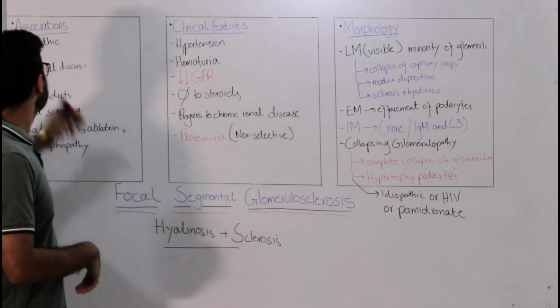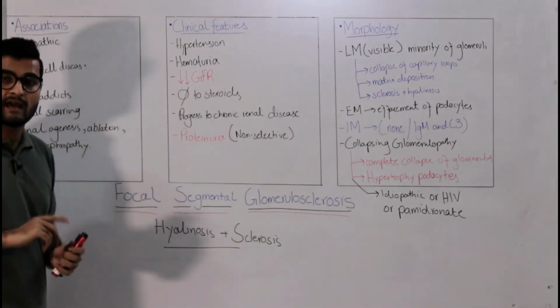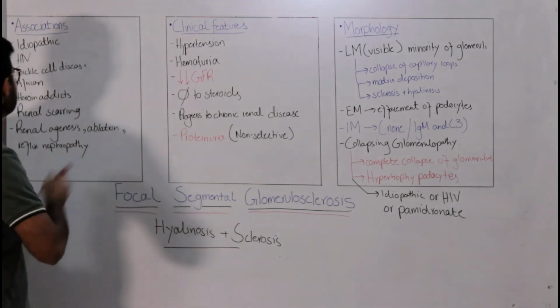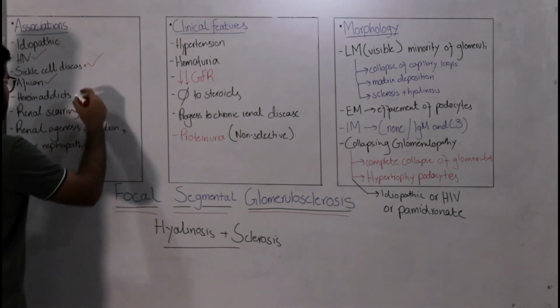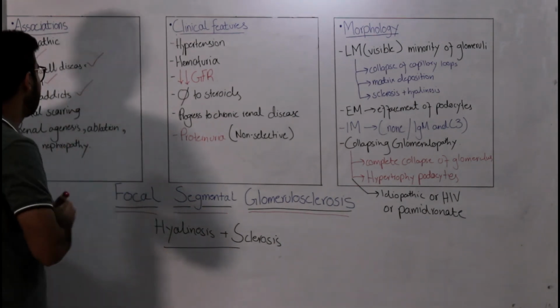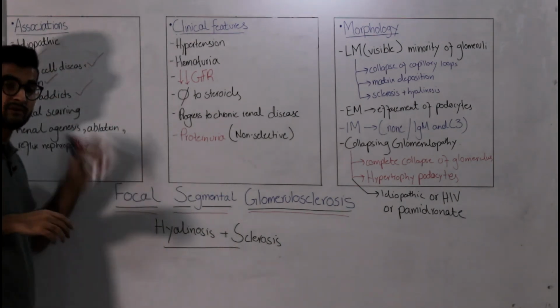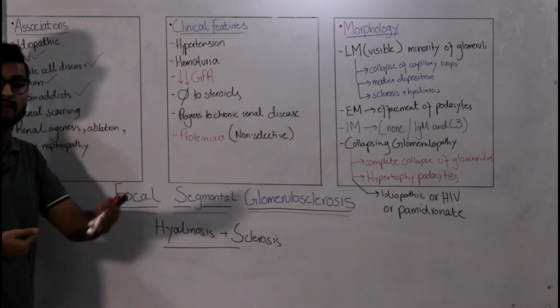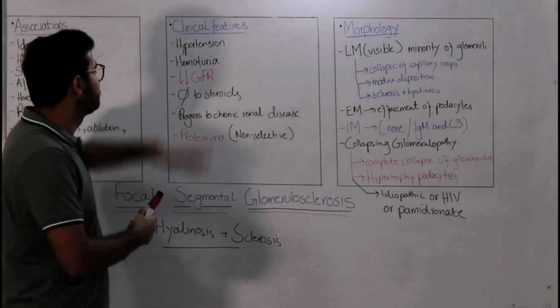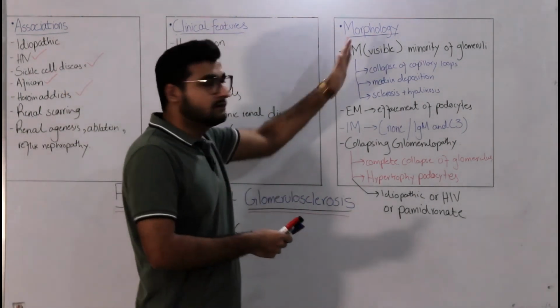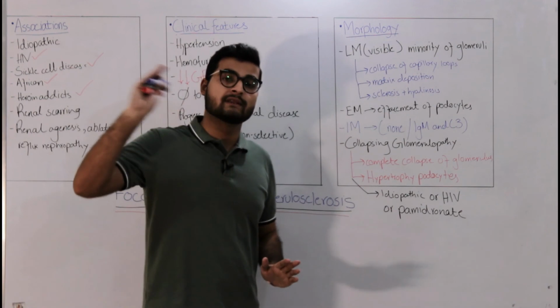So in this video we talked about the different associations that you might have with FSGS. A few of these associations are really common, that is patients who have HIV, sickle cell, African in nature, or who are heroin addicts. These few associations are really common because these people do end up developing FSGS. Now in FSGS, I mentioned that you have hyalinosis and sclerosis. The clinical features, we have gone through that, and the morphology, try to compare it with the minimal change disease.